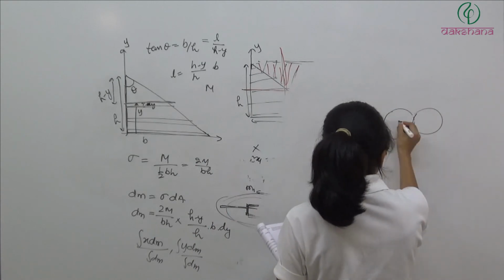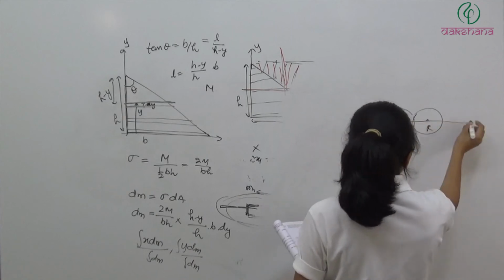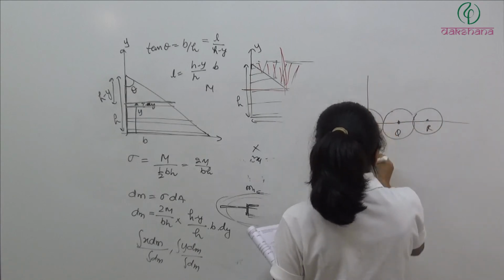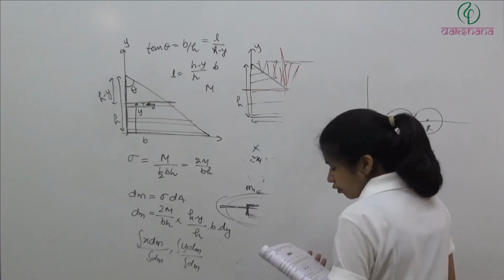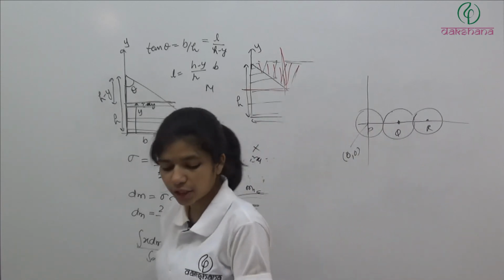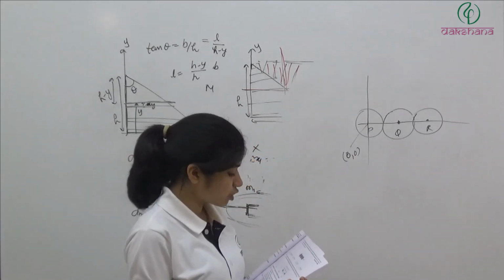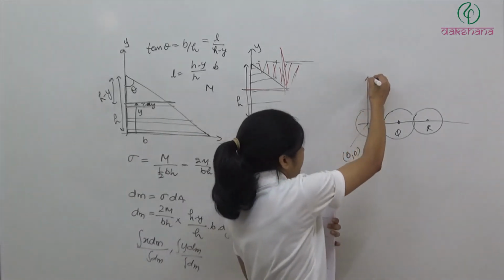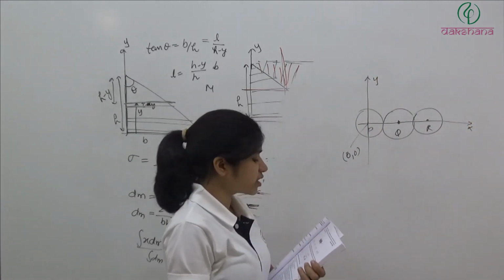This is P, Q and R. This is origin. And now we have to tell the distance of center of mass of the system from the point P, which is origin. ये Y है, ये X है, and the spheres are identical.